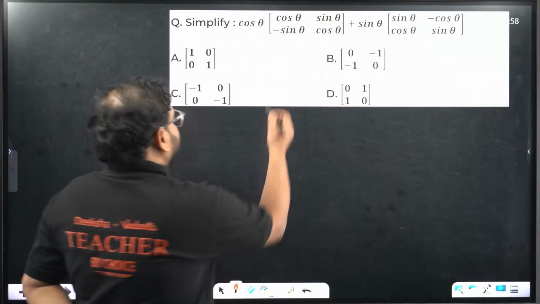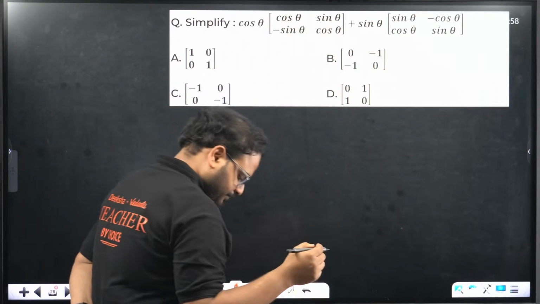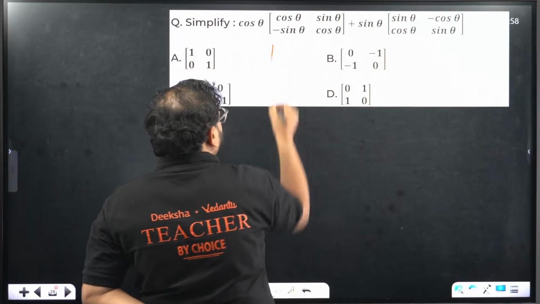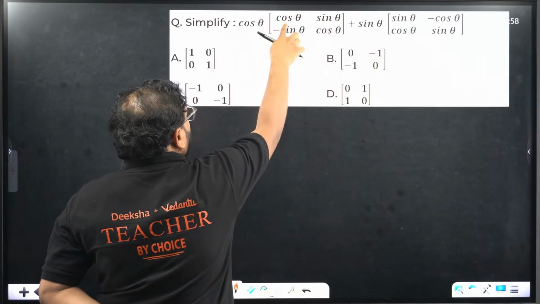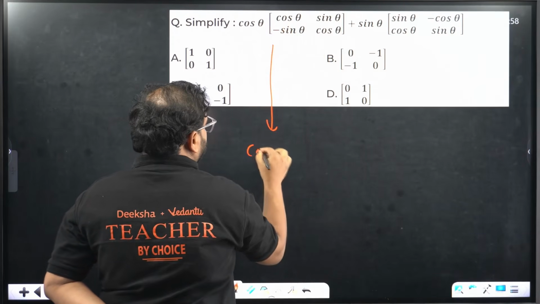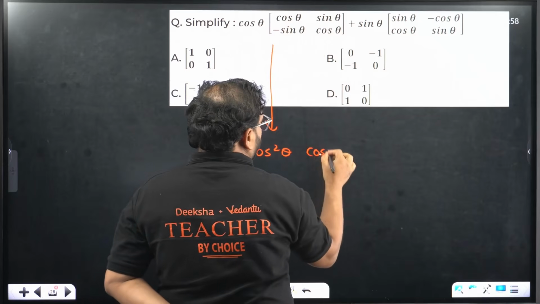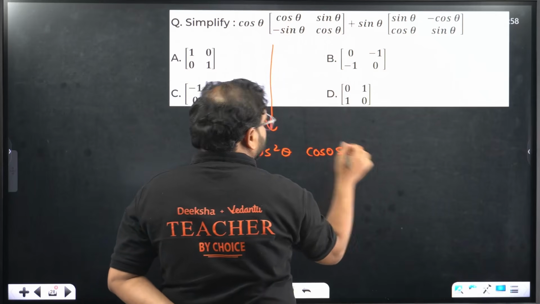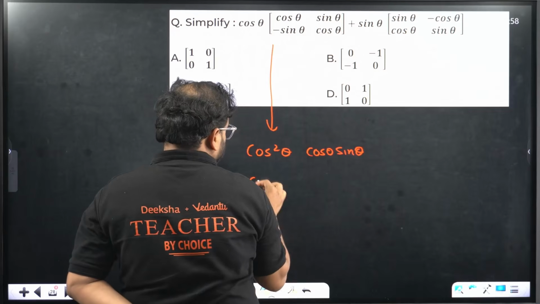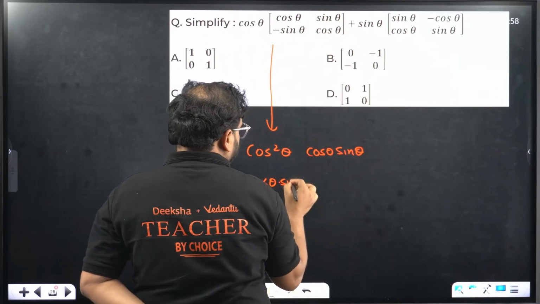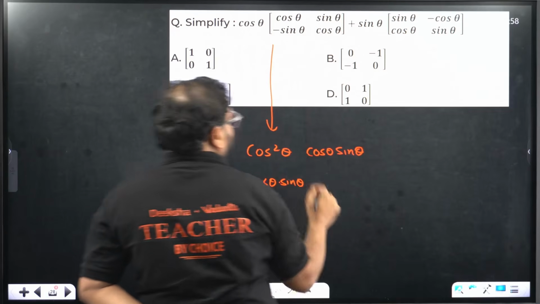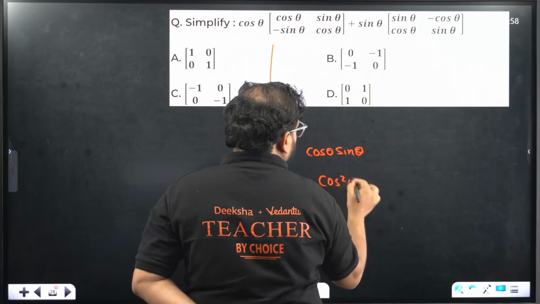Now, we'll start from here again. Multiply this. We'll multiply cos with all the elements. We get here cos square theta. Cos into sine will be simply cos theta sine theta, minus cos theta sine theta. This is again cos square.